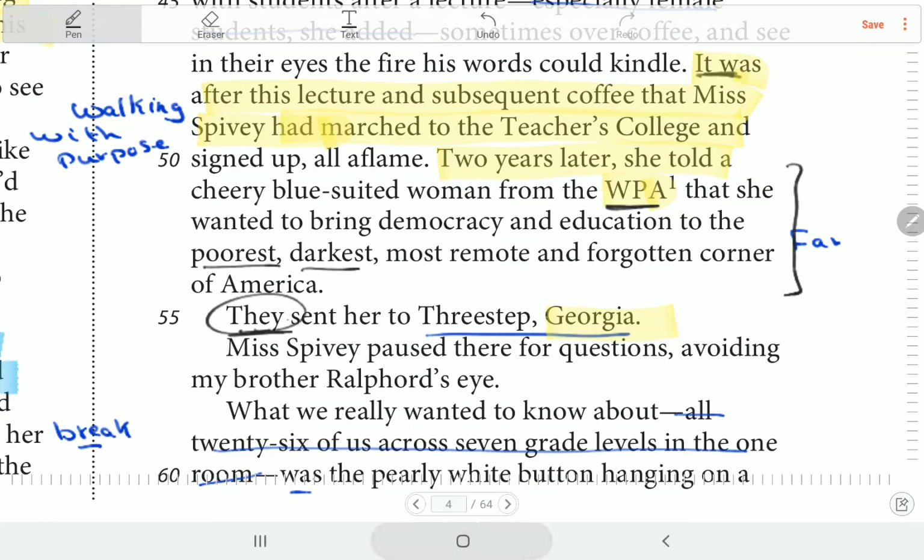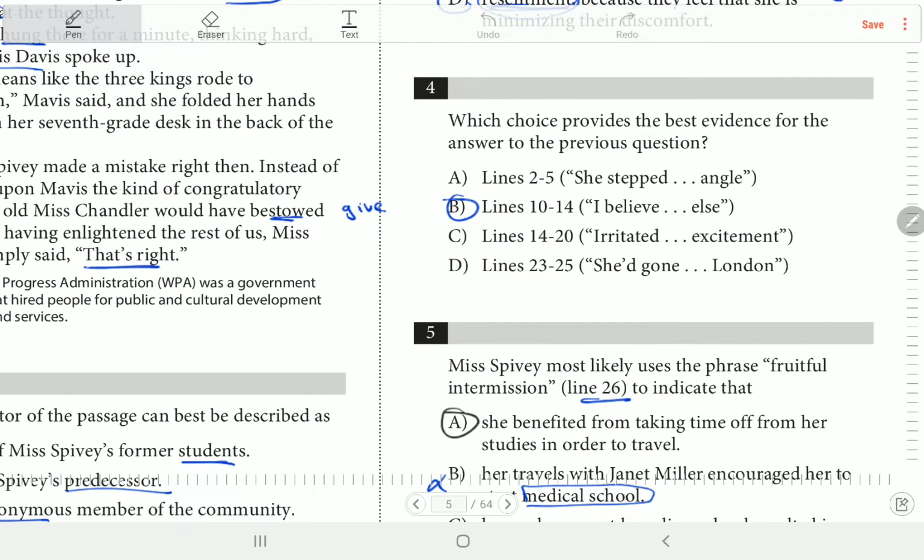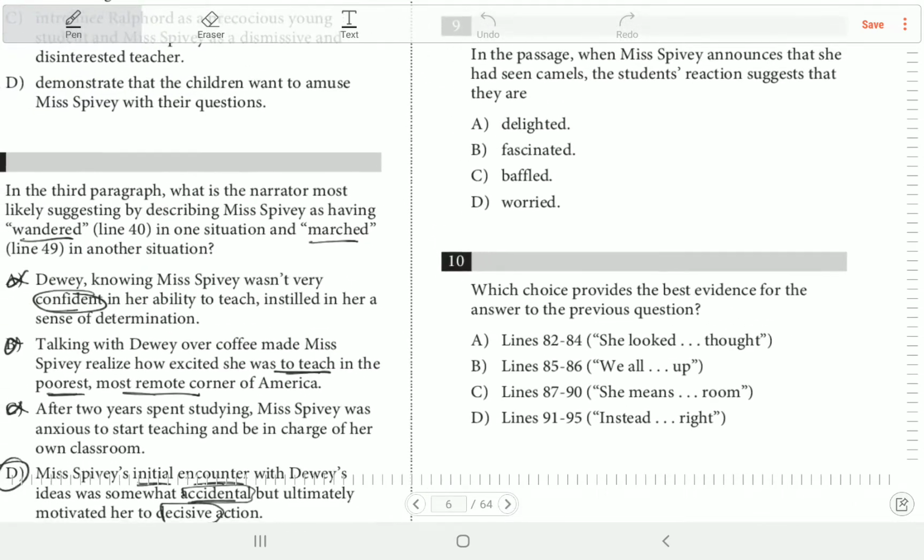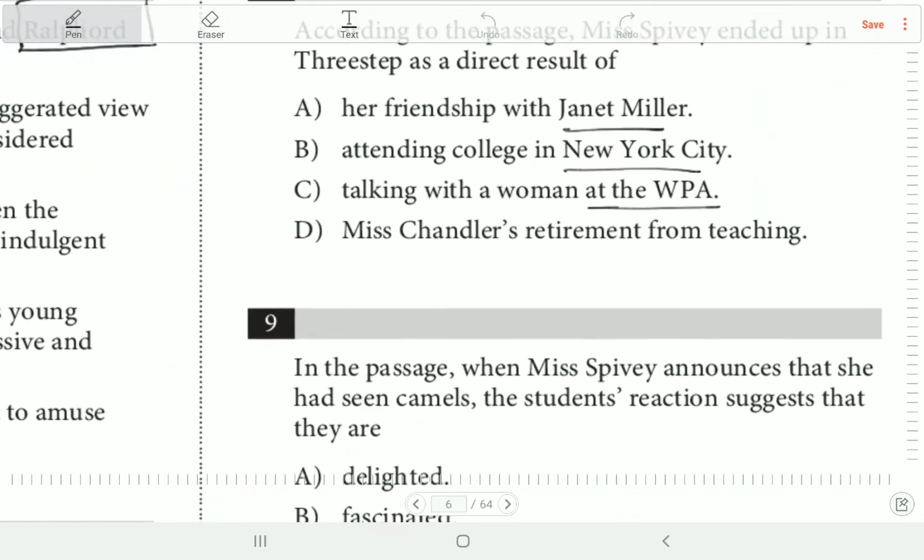They who are they؟ اللي هي الايه؟ WPA. They sent her to 3 steps. Okay. يبقى the answer definitely that's an easy question اللي هو مين؟ الايه؟ talking with a woman at the WPA.